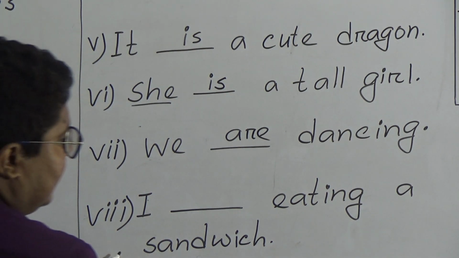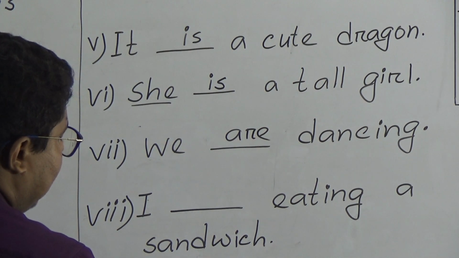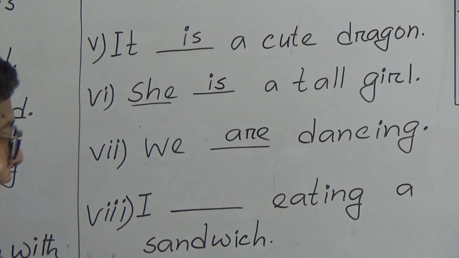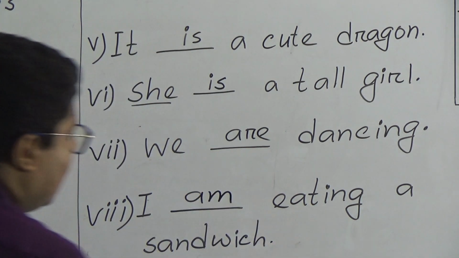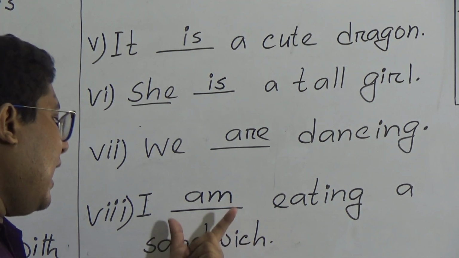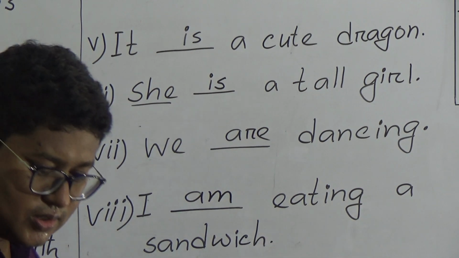Number 8, I dash eating a sandwich. So you know, after I we will always have to use am. After I, we will always have to use am. I am eating a sandwich. So let's read again.